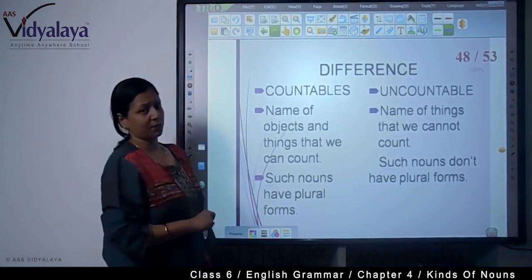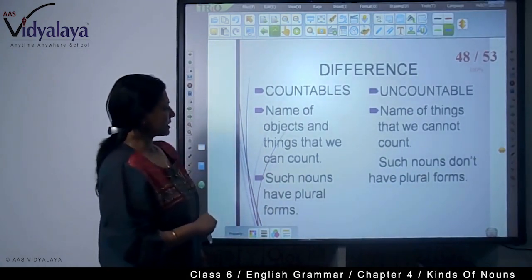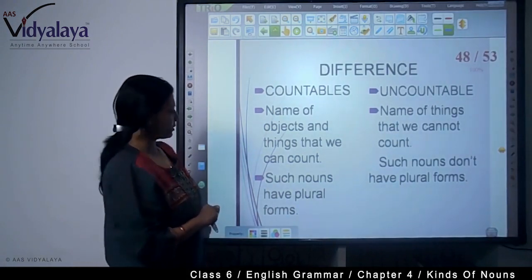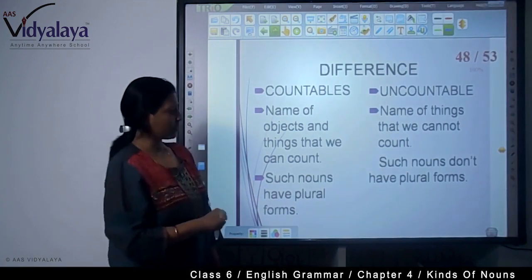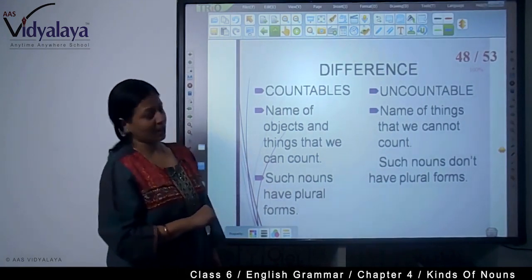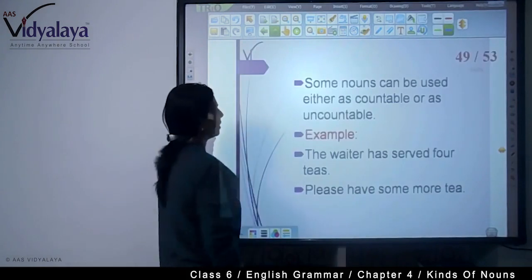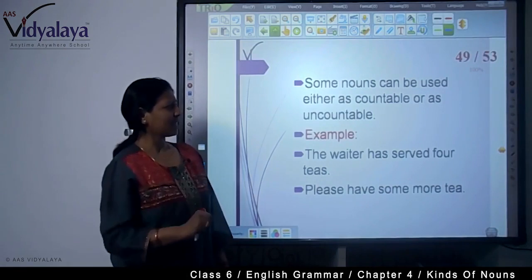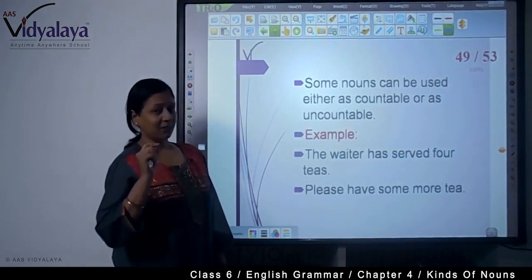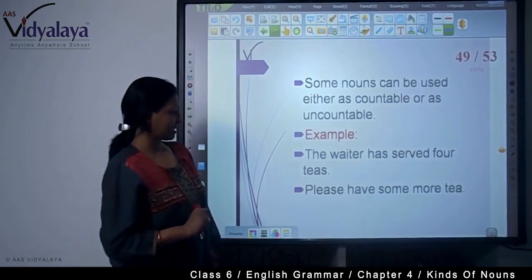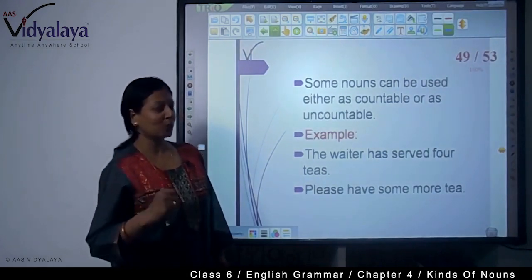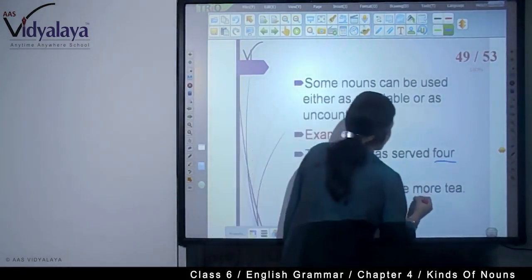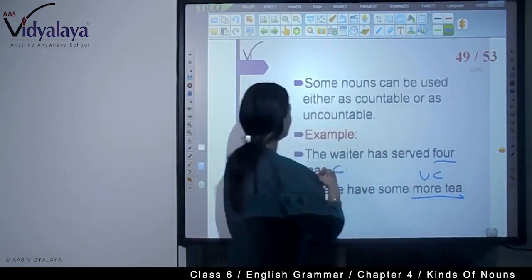Now, the difference between countable and uncountable. Names of objects and things that we can count are countable. Names of things that we cannot count are uncountable. Such nouns have plural forms. Such nouns don't have plural forms. Now, some nouns can be used either as countable or as uncountable. For example, the waiter has served 4 teas. Please have some more tea. Here, 4 teas has become countable, and more tea has become uncountable.